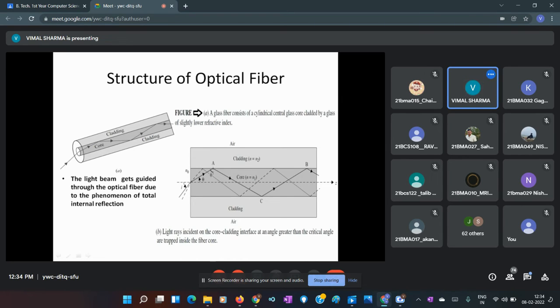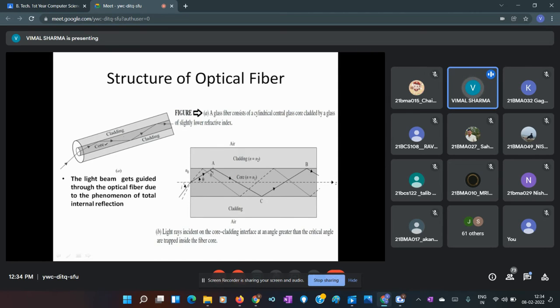So let me tell you, as I have already told you, that the principle of propagation of light through optical fiber is total internal reflection. So here you can see, or let me just tell you, what the structure of optical fiber is. You can see here these are two coaxial cylinders. This inner coaxial cylinder is called the core part of optical fiber, and the outer cylindrical part is called cladding.